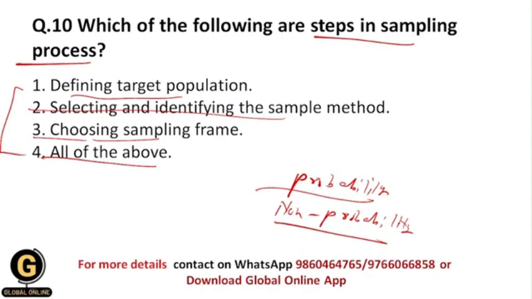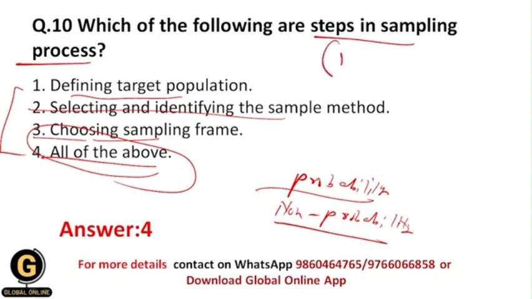And as well we need to choose the sampling frame that I have told you earlier, right, which includes what? Sampling frame basically includes all the participants which are selected for the study. And that's why all of these are the steps in the sampling process. So that's why your correct answer should be over here 4. Okay, so let us see step by step what are the different steps in sequence in the sampling process. So first of all, you need to define the target population.